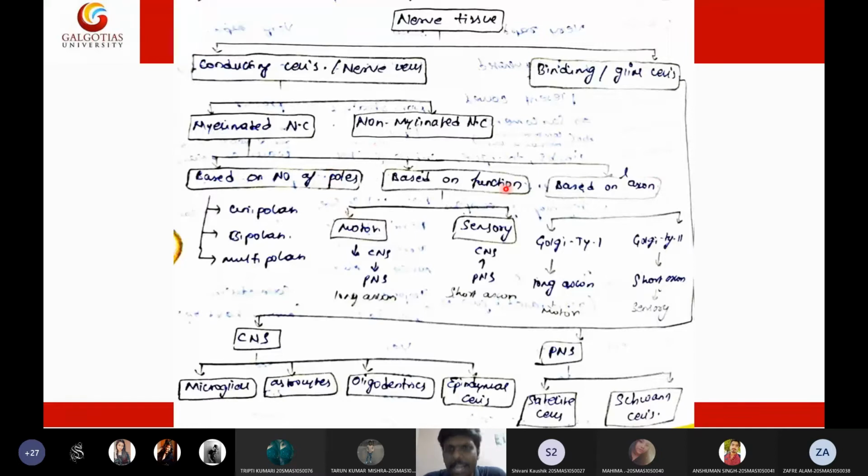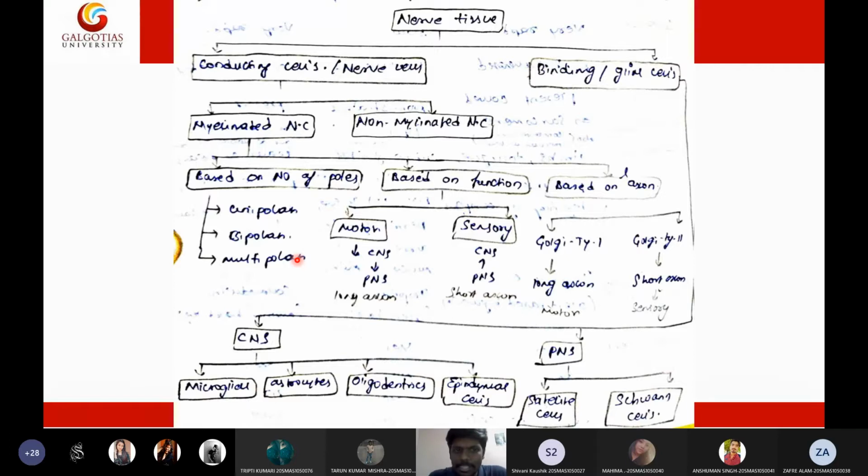Depending upon the number of poles, the neurons are broadly classified into three types: unipolar neurons, bipolar neurons, and multipolar neurons. That means single-headed neurons, two-headed neurons, and multi-headed neurons.